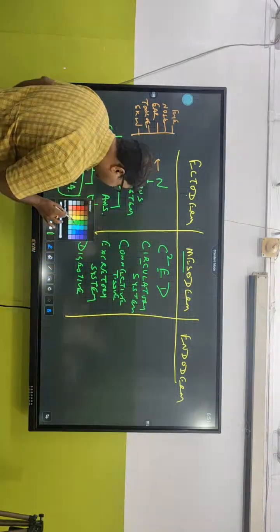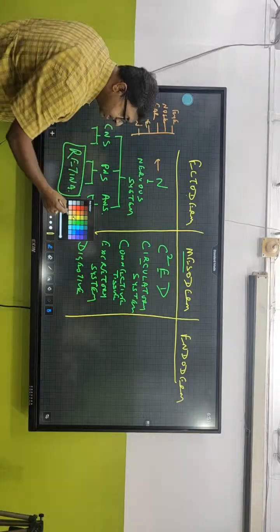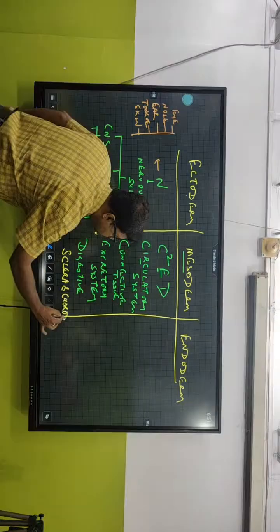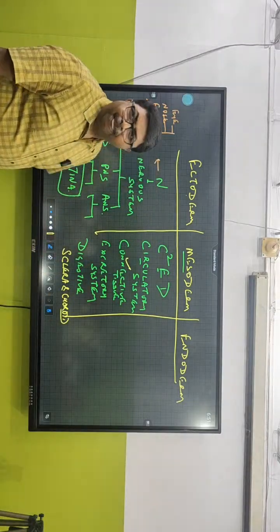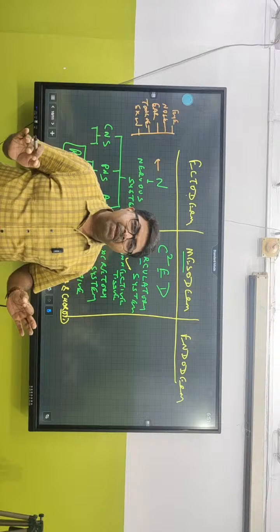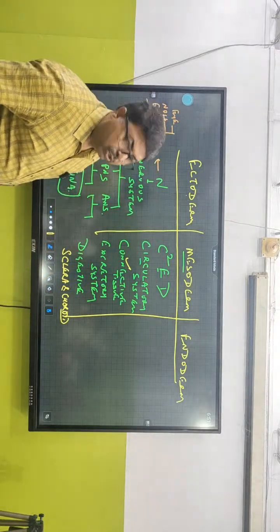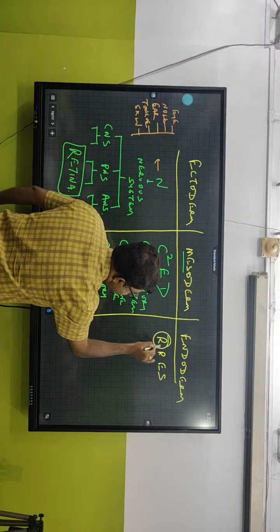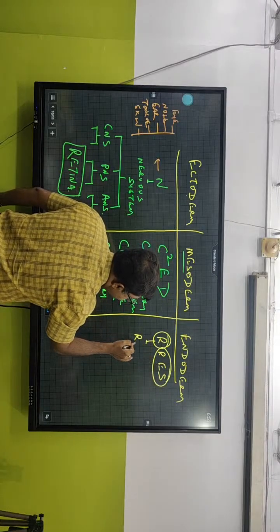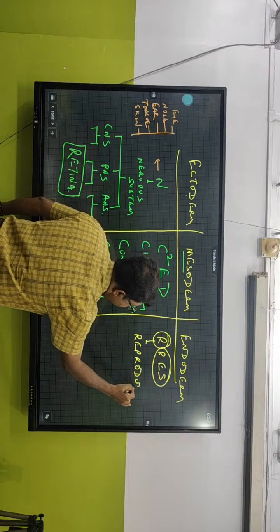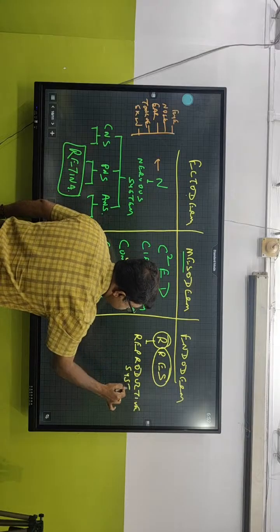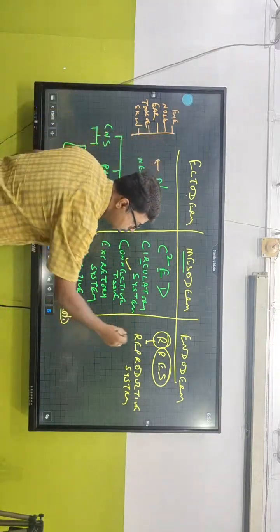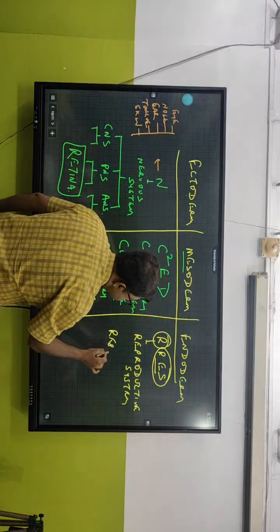That means over here, the part of the eye, which is sclera and choroid. So choroid is vascular, and vascular means it's a part of connective tissue. Fine. So this comes under mesoderm layer. When we talk about endoderm, that means we are talking about RRES. What does R stand for? R stands for reproductive system. That means the reproductive system originates from the endoderm. When we talk about RES, we are talking about respiratory system.